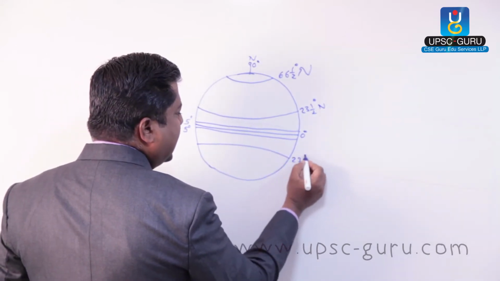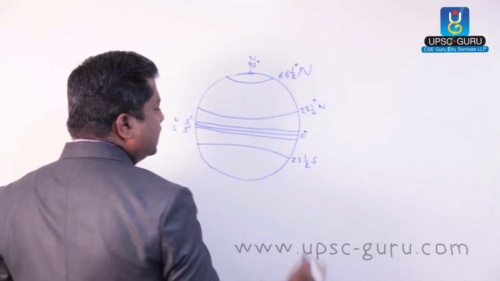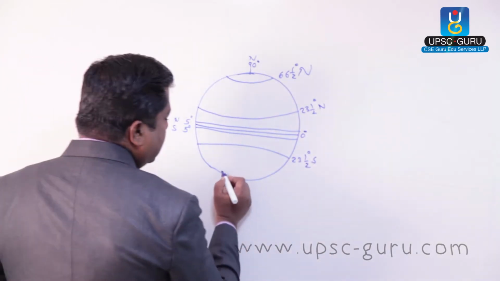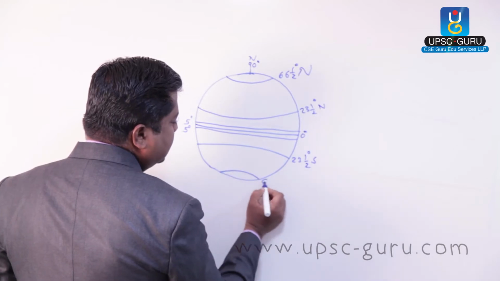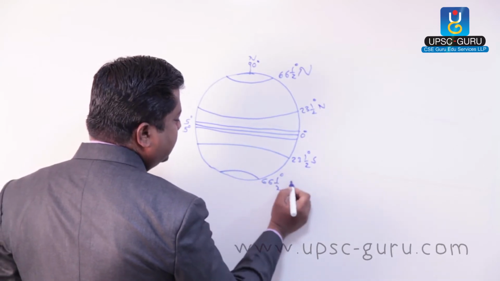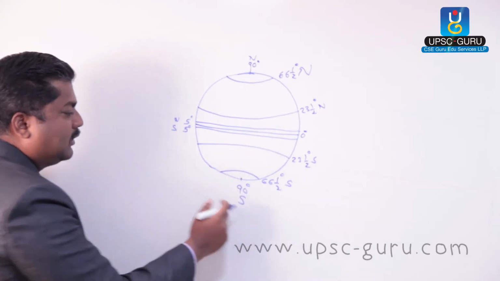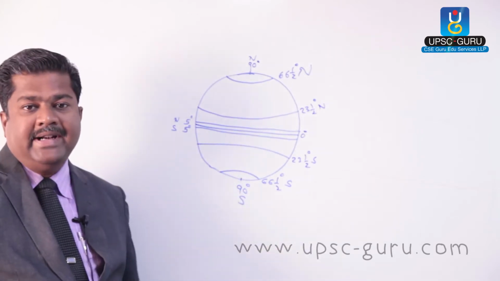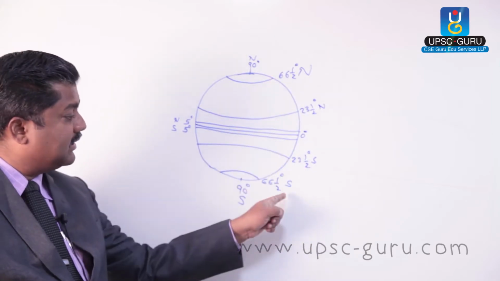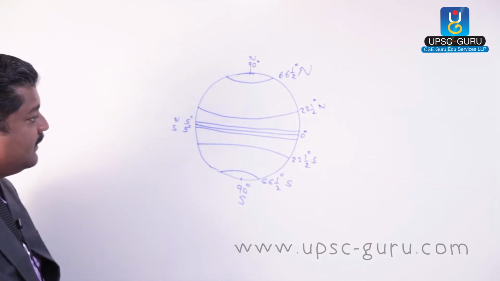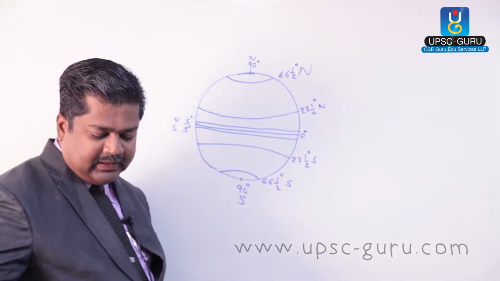Then 23.5 south is the Tropic of Capricorn. And last, 66.5 degrees south and 90 degree south, this is the South Pole, where this is the Antarctic Circle. This is called the Arctic Circle, therefore this is called anti-Arctic, so Antarctic Circle. So these lines are there.